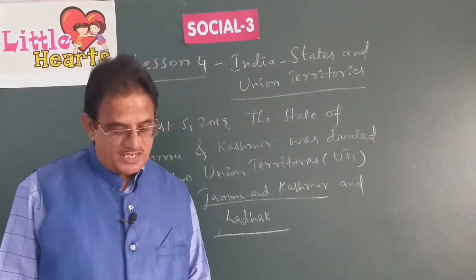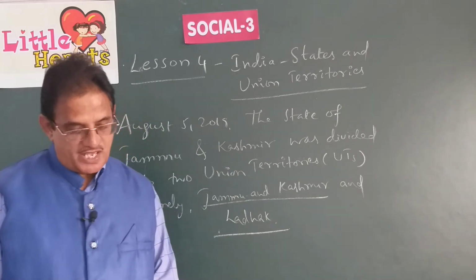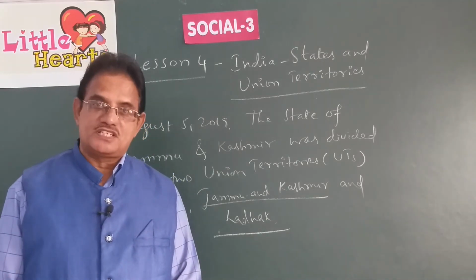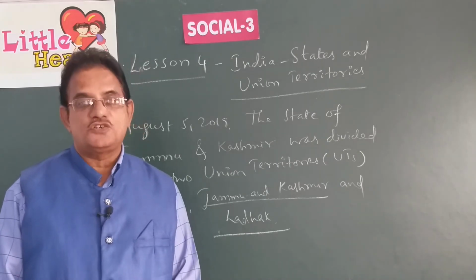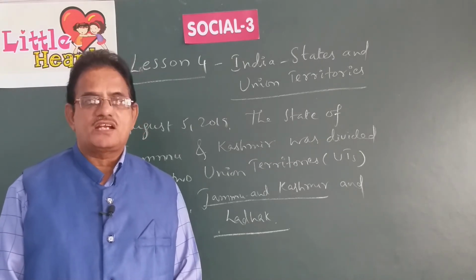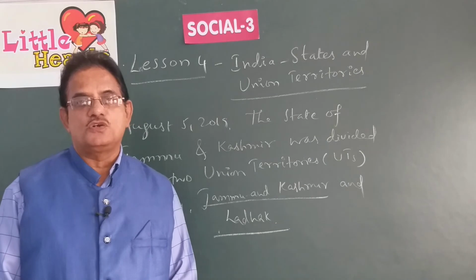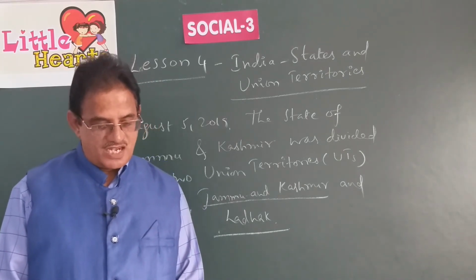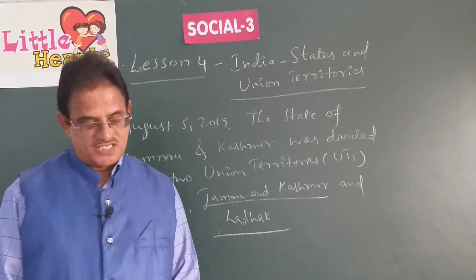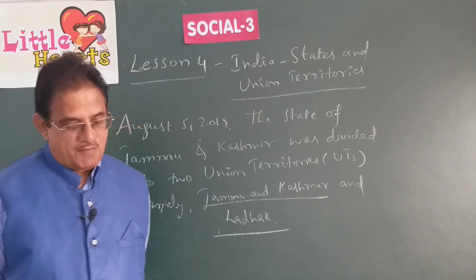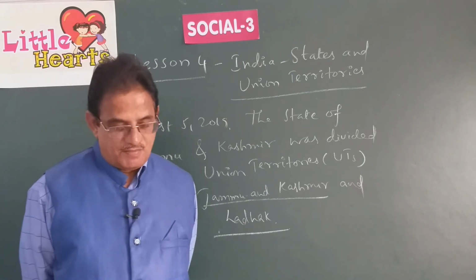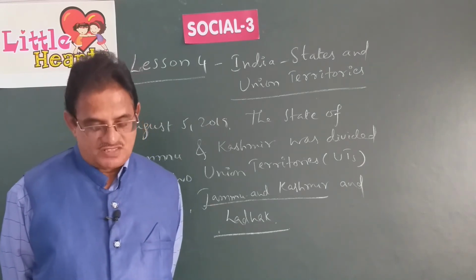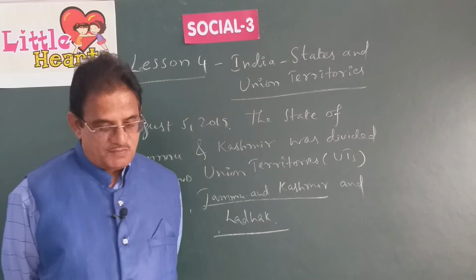Andaman and Nicobar Islands, the capital city is Port Blair. Chandigarh is a union territory. The capital city itself is a union territory there. And in fact, Chandigarh is the capital city of 2 different states, Punjab and Haryana. Third one is Dadra and Nagar Haveli. The capital city is Silvassa. Fourth one, Daman and Diu. The capital city is Daman. Fifth one, Lakshadweep Islands. The capital city is Kavaratti. Sixth one, Pondicherry.